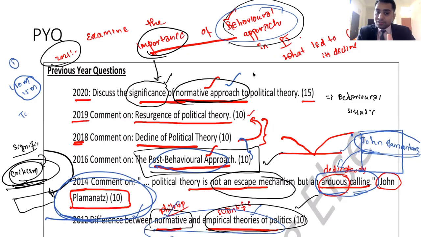Again, look at this: significance of the normative approach, resurgence of political theory, decline of political theory, political behavioral approach. Political theory is not an escape mechanism, but an order's calling. Difference between the normative approach and political theory. So this is the context, or this is the information that you are going to get from previous year questions. After this, look at the terms.